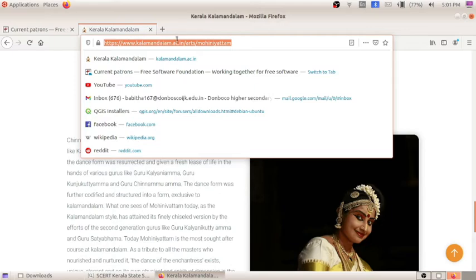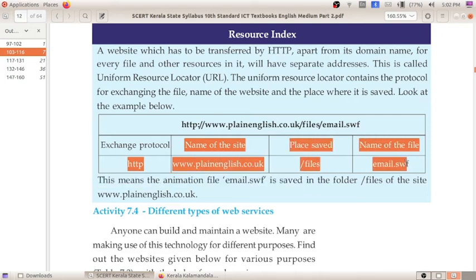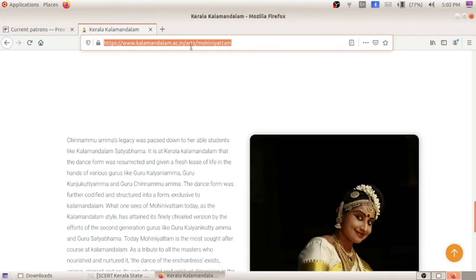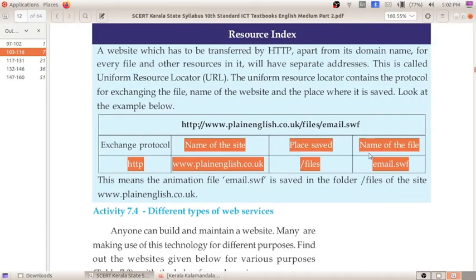This is our main page, that means the website. This is a department, and this is the file which we have opened. All together we can name it as Uniform Resource Locator, or URL address. Here is an example of a URL address. HTTP is the exchange protocol. This is the name of the site. This slash files, here in the place of files you can see art, is the place where the files are stored. And the next one is the name of the file which we have searched.